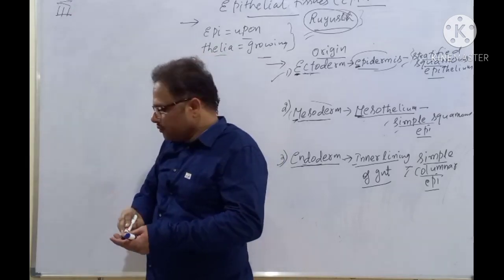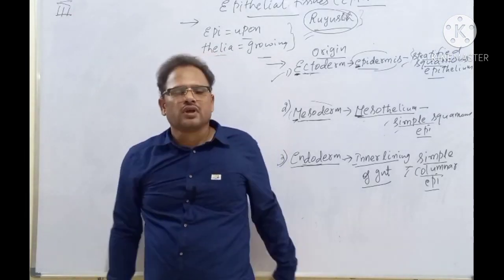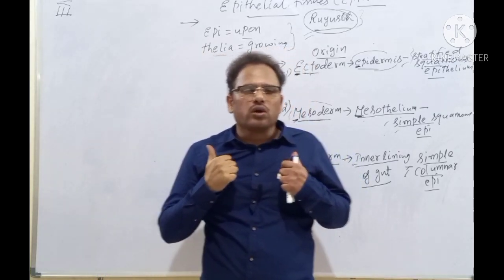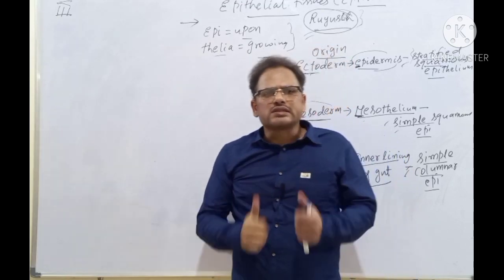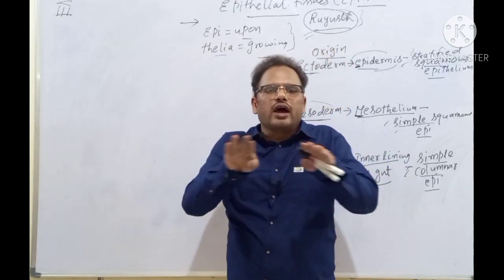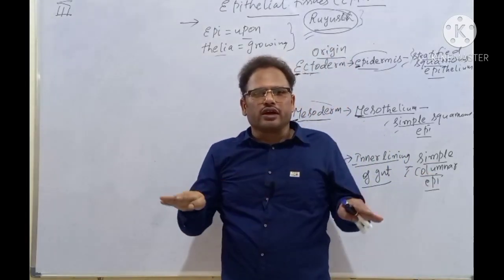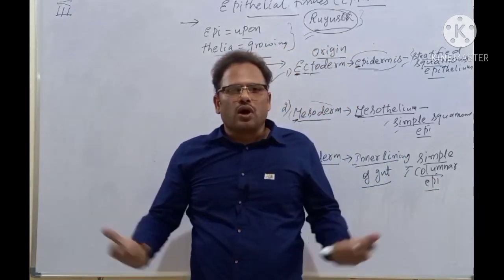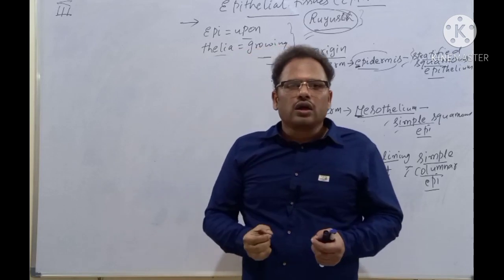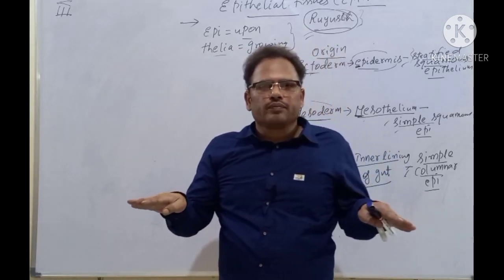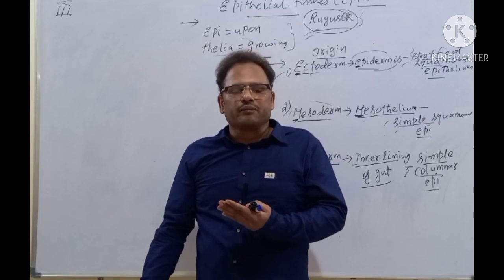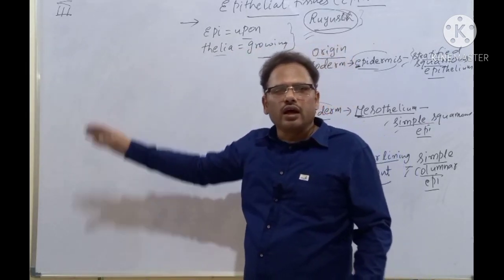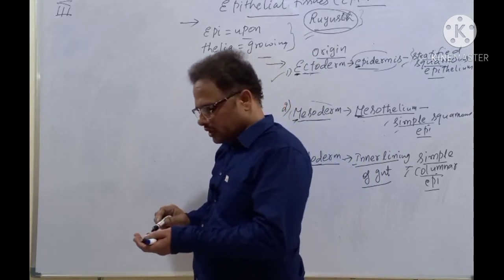Epithelial tissues are very much systematic. They are very much disciplined. In fact, epithelial tissue is the only tissue where the cells are regularly arranged. You take a connective tissue or some other tissue, the cells are not regularly arranged. There is no discipline, you can say. But there is an almost regular arrangement of cells in the epithelial tissues. Okay, see here.